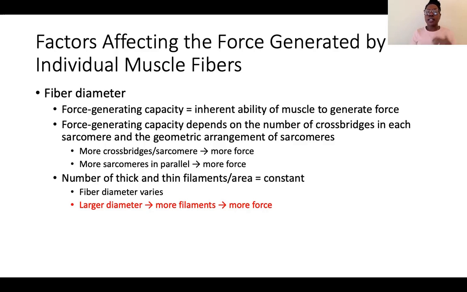And then at the end here, we introduced this idea of things that we can do to stimulate more force generation. The things that we've said so far are, if we increase the number of fibers that are contracting, and if we increase the amount of cross-bridge cycles that are happening on each of those fibers.